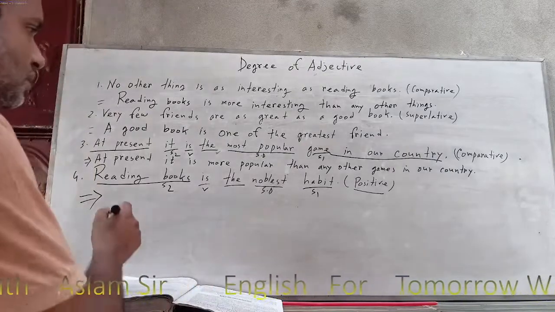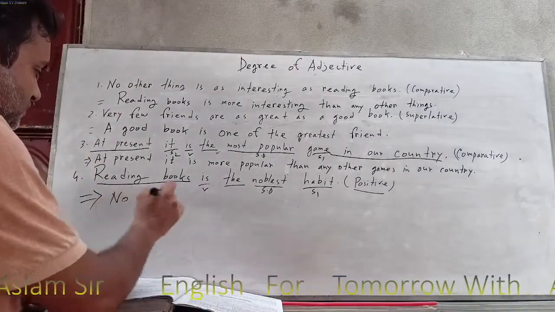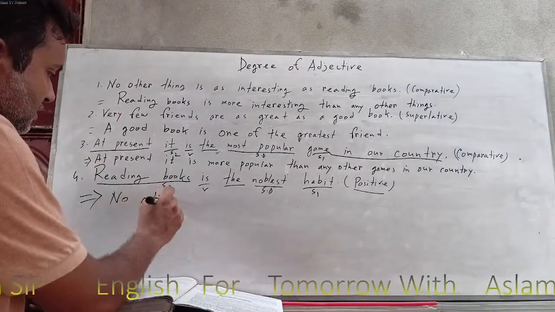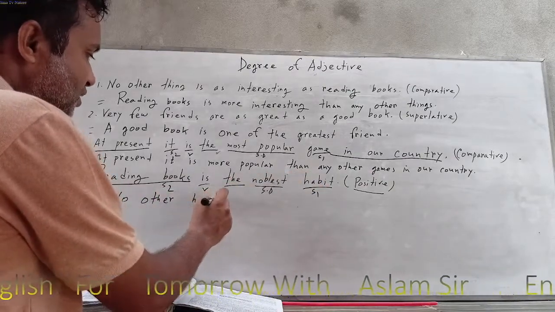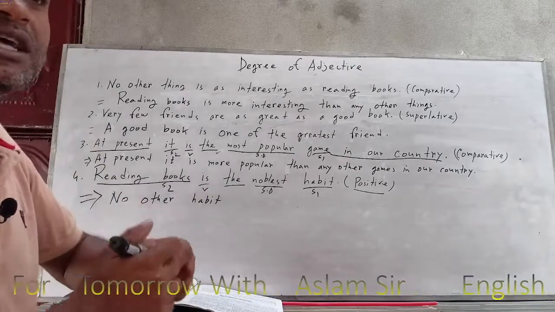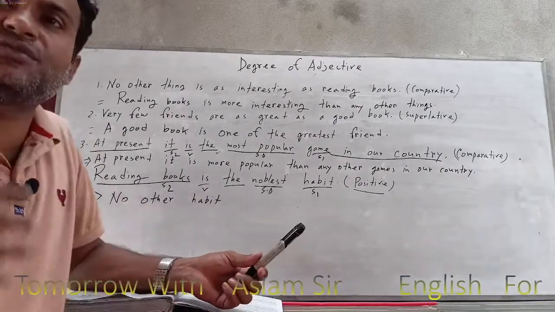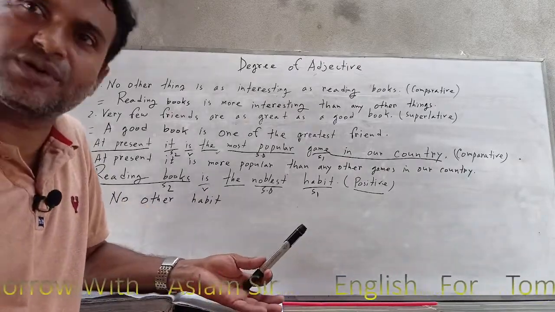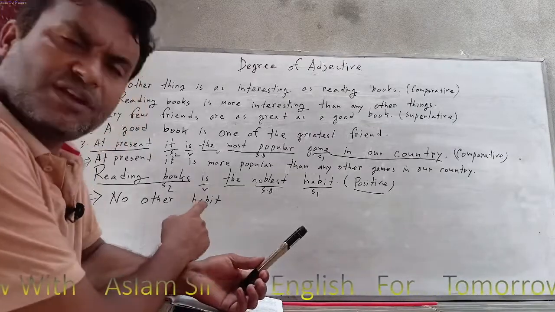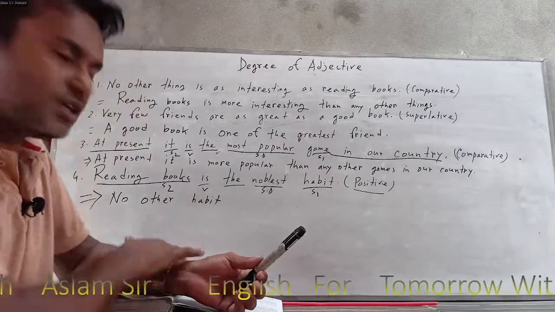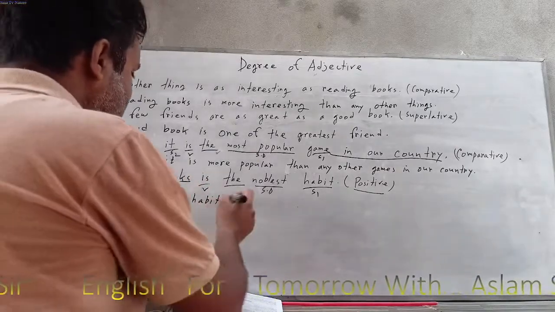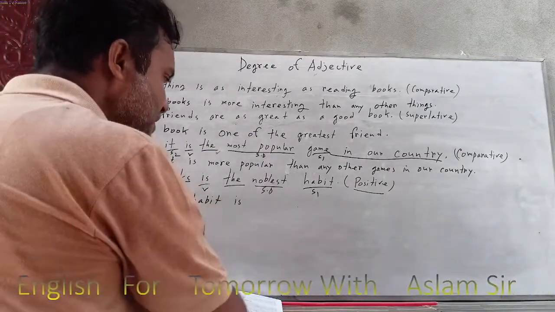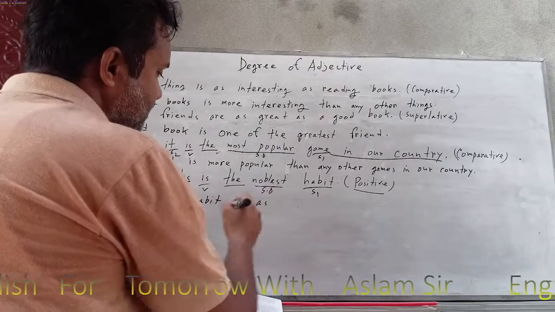So first of all, no other habit. No other. Next one, subject one, habit. We cannot write down habits because after no other always we have to write down the singular form. Okay, so if we write down the singular form, then it is right, because no other is also the adjective form. Okay, no other habit is as. Why?